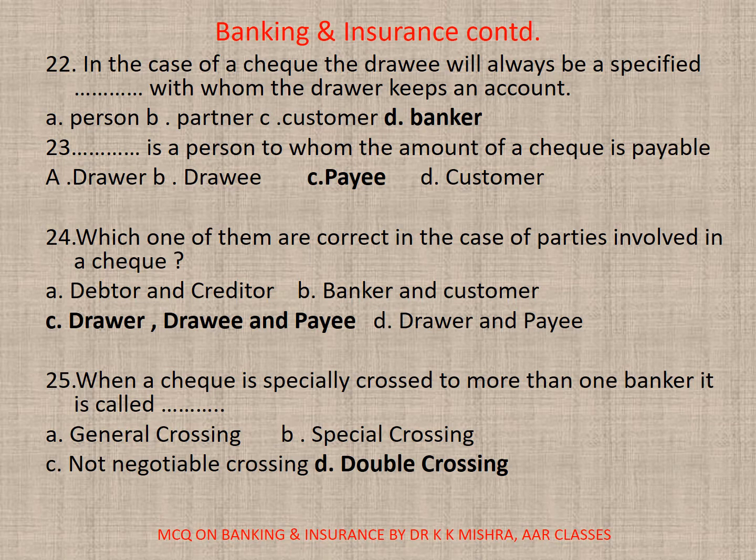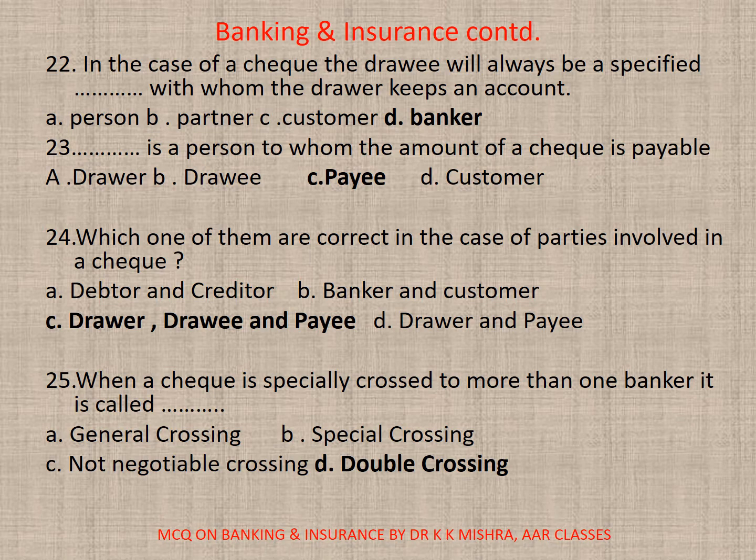22. In the case of a check, the drawee will always be specified dash with whom the drawer keeps an account. A. Person, B. Partner, C. Customer, D. Banker. Correct option is D. Banker.